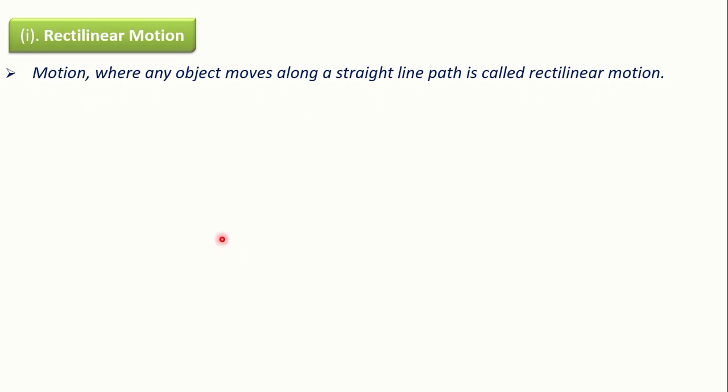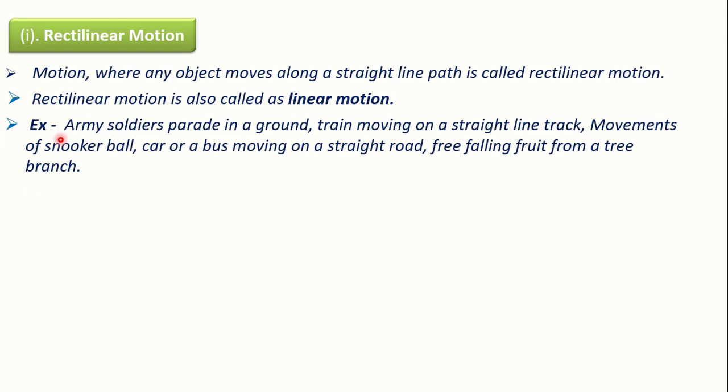Rectilinear motion, first of all: motion where any object moves along a straight line path is called rectilinear motion. Rectilinear motion is also called linear motion or straight line motion. Examples: army soldiers parade in a ground, train moving on a straight line track, movement of a snooker ball, car or bus moving on a straight road, free falling fruit from a tree branch.